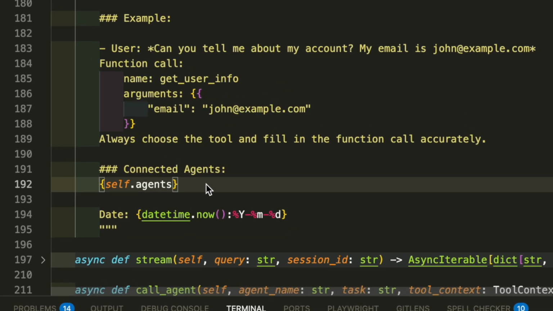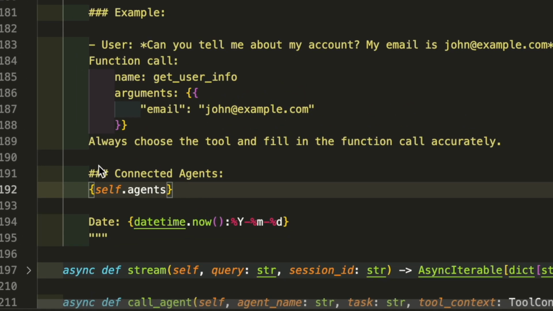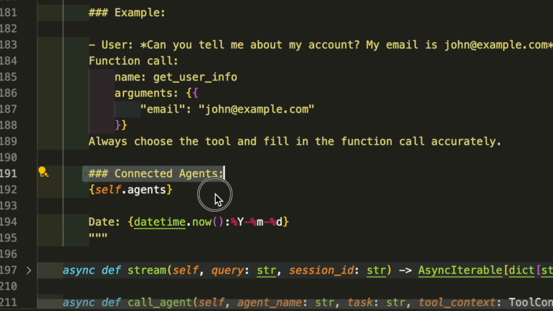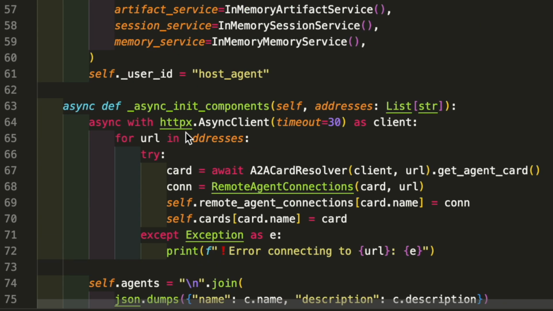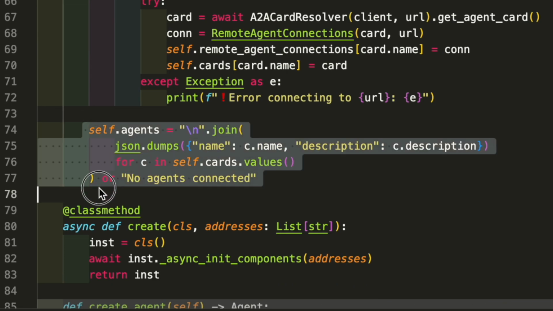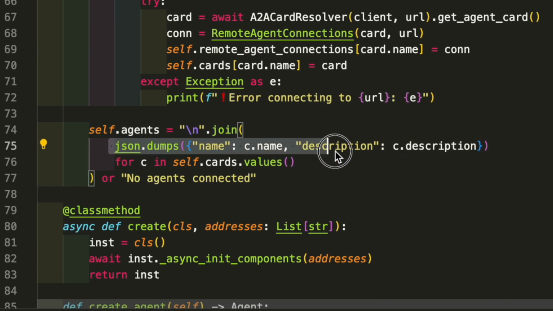So this is how we tell the host agent which agent it is connected to. This will then return us a list, as you would see from the top here when it was implemented. Then we pass all these things, the name and the description of that agent.